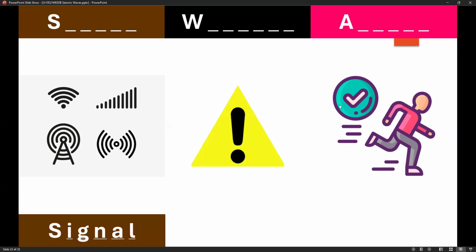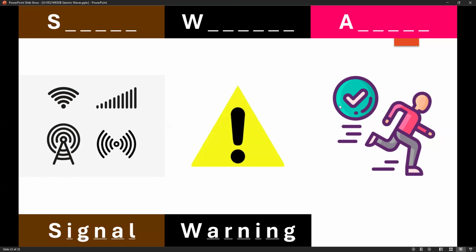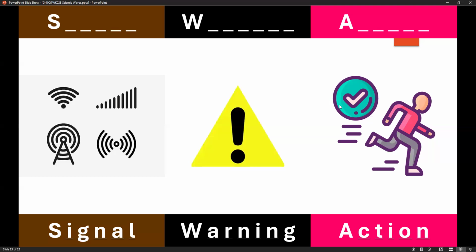that there is earthquake activity taking place. And second, once there is a signal, that gives you a warning. When you now know that there's an earthquake, whether strong or weak, that's the time for you to execute an action. It's like text messages, calls, or even social media notifications. They all give us the following: signal, warning, and action.